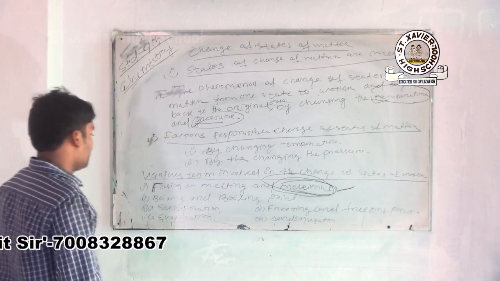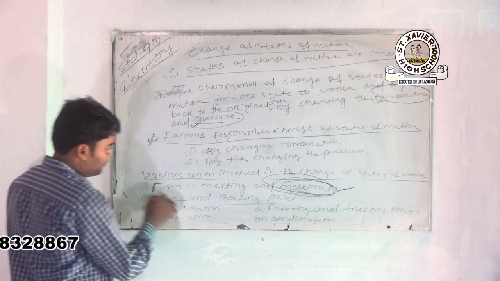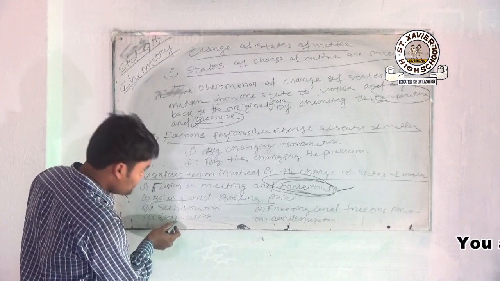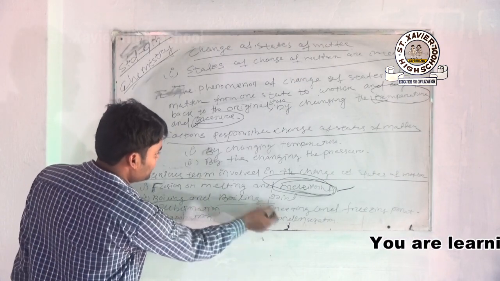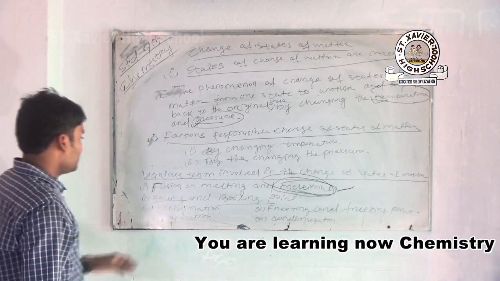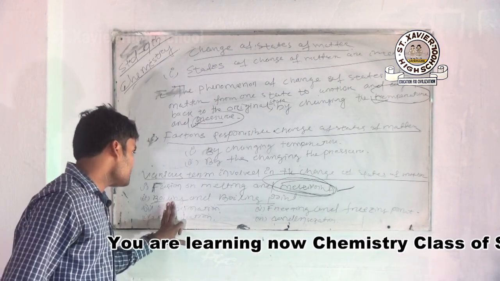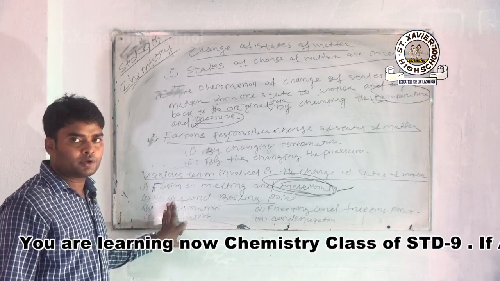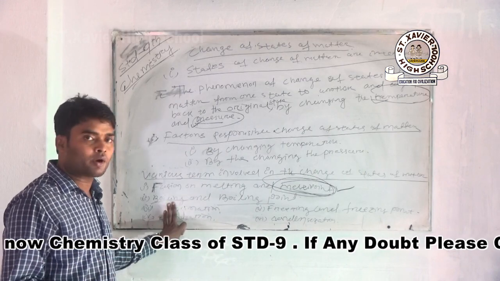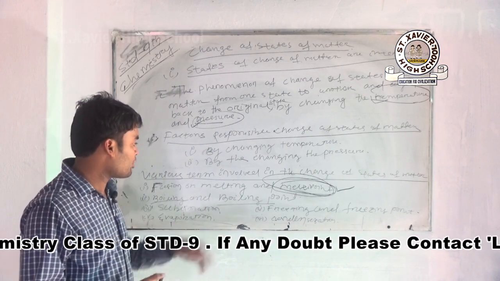Then boiling. Boiling is the reverse of freezing. When you apply some heat to the liquid, when you change the temperature of the liquid, it starts to boil, the liquid starts to evaporate. At a particular temperature, the liquid starts to boil. This point is known as your boiling point.